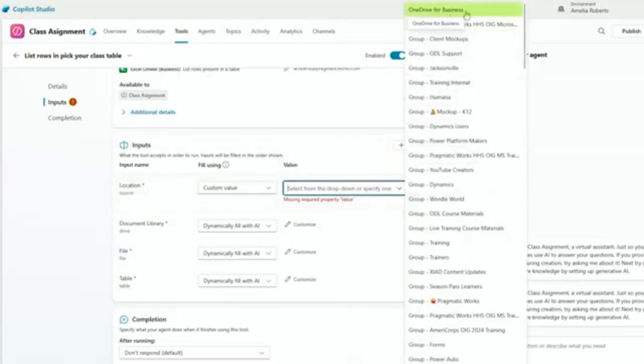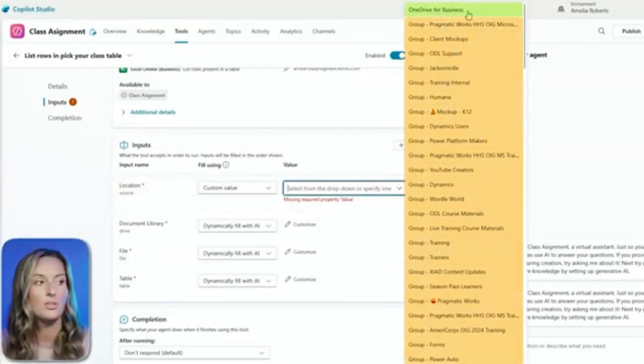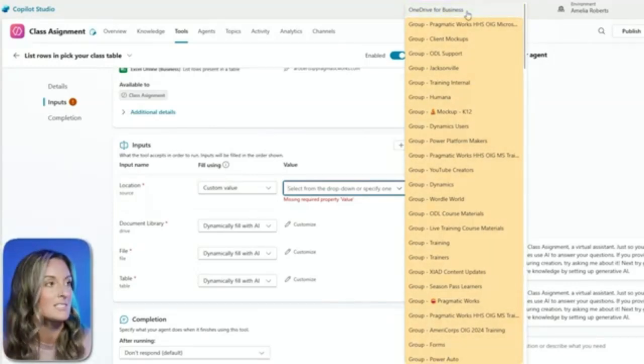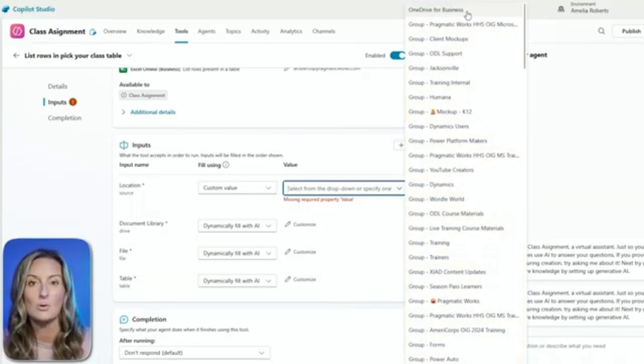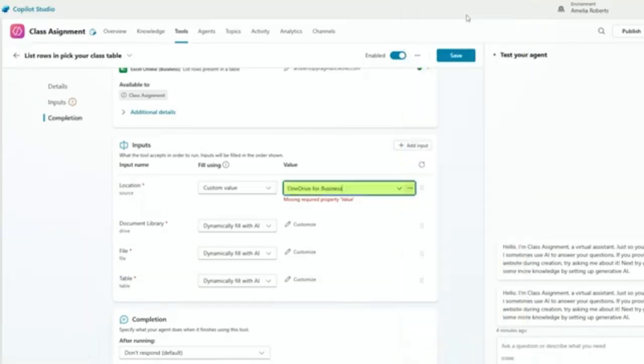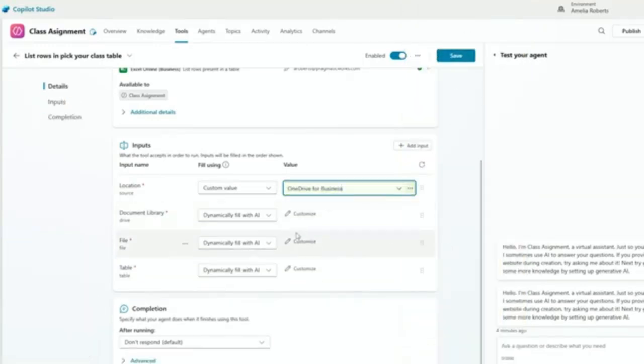One that I need is OneDrive for Business. All of my others here are SharePoint sites. So I'm not pulling from a SharePoint site. I'm actually pulling from my OneDrive because that's where Microsoft Forms Excel files are saved. So I'm going to go to my OneDrive for Business.